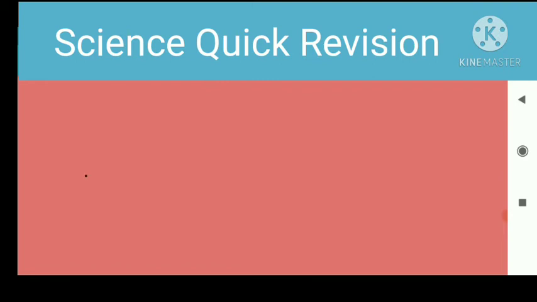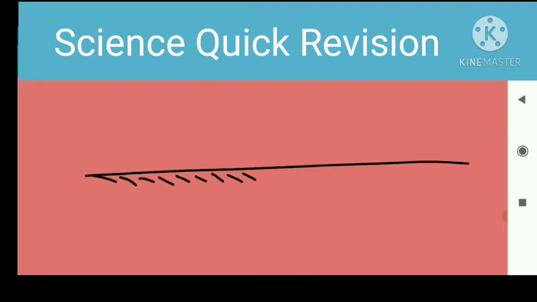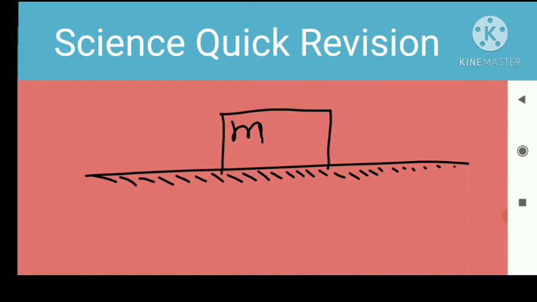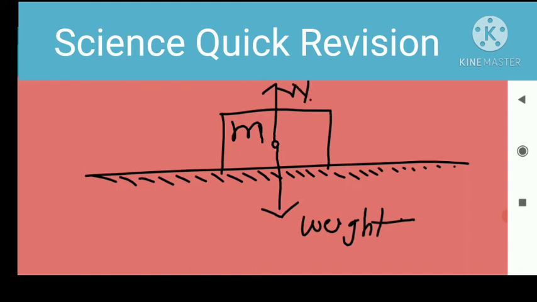Here we take an example. We take a rough horizontal surface and a body placed on this horizontal surface having mass m. The mass of the body always remains constant. The weight of the body always works in the downward direction, and the normal force always works vertically upward. Both have the same magnitude but work in opposite directions, so both balance each other. I mean normal force is equal to the weight of this body.